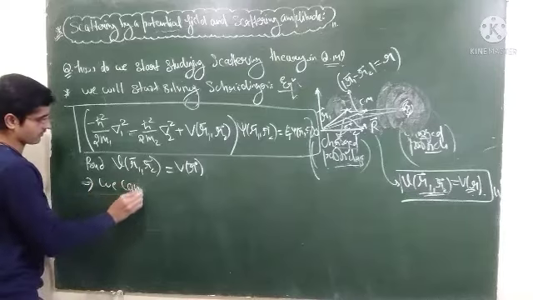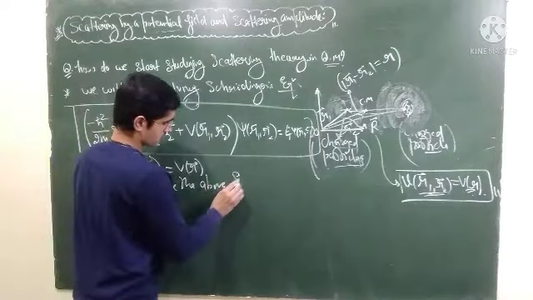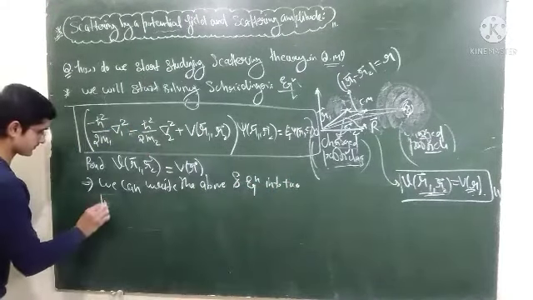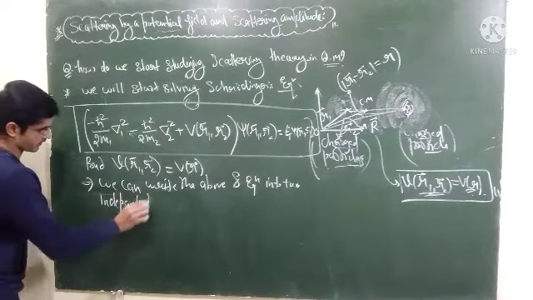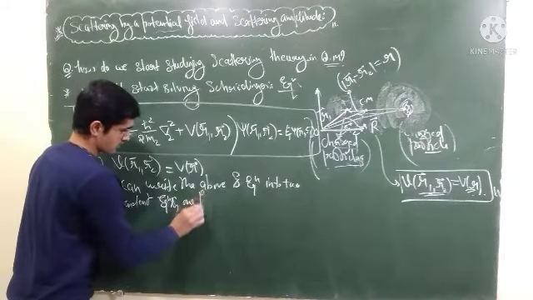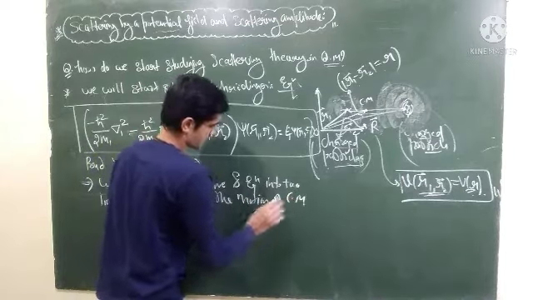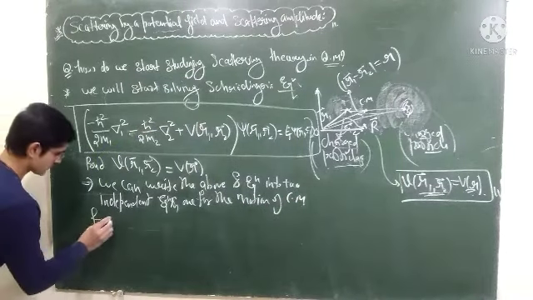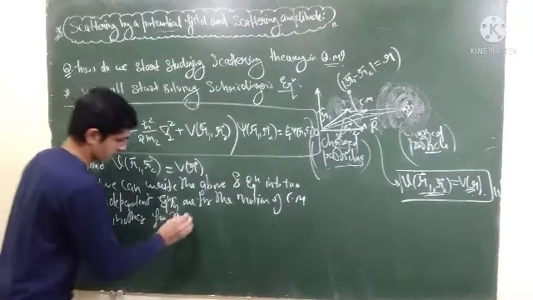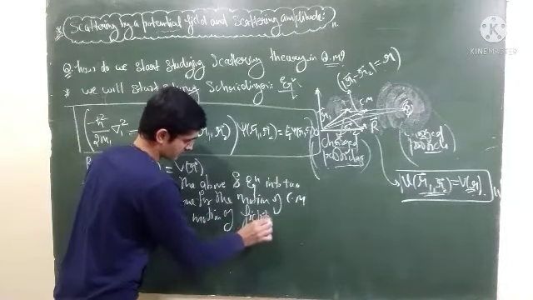So by assuming this, let me write this part. We can write the above Schrödinger equation into two independent equations, one for the motion of the center of mass, and another for the motion of a fictitious particle.